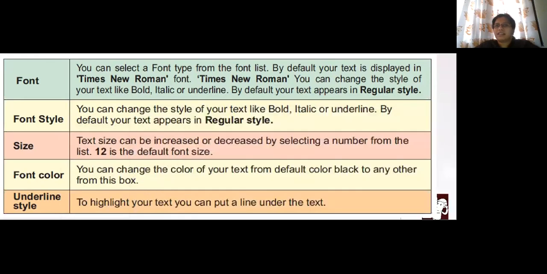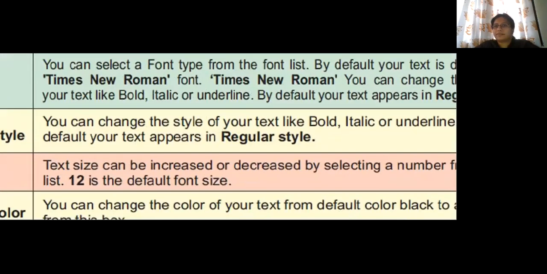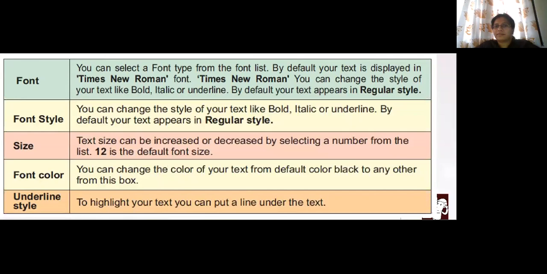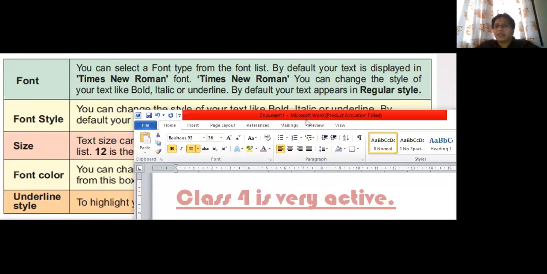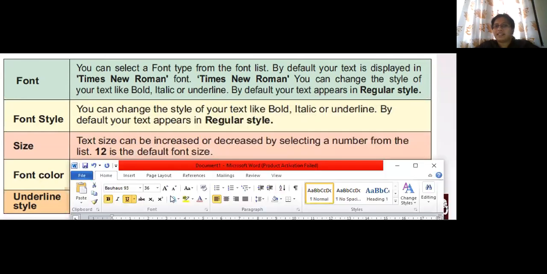Now we'll see the text size. Text size can be increased. With this you can see here, 36, I made it, right? We can change the text size, increase or decrease. By default in many computers it is 12, but on my computer it is 11.